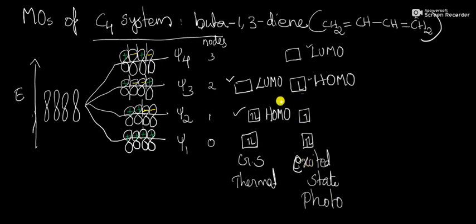So in photochemical reactions, in the case of butadiene, HOMO will be Psi3 and LUMO will be Psi4. These two orbitals, HOMO and LUMO, are collectively called frontier molecular orbitals, that is FMOs. FMOs have great significance while explaining the mechanism of pericyclic reactions.